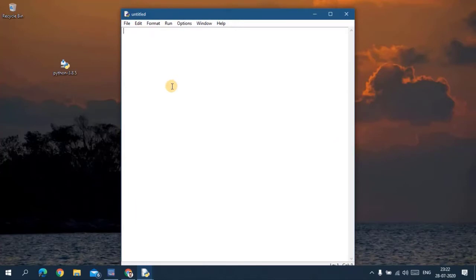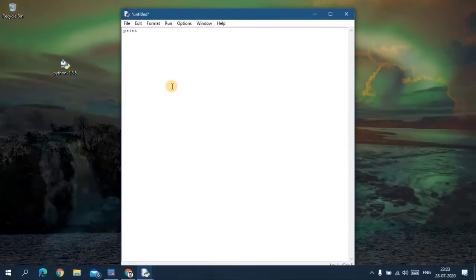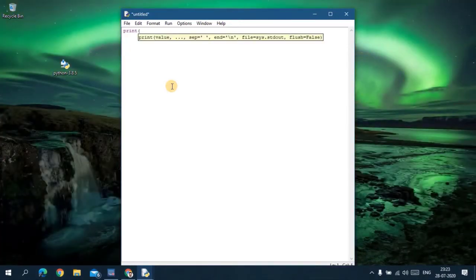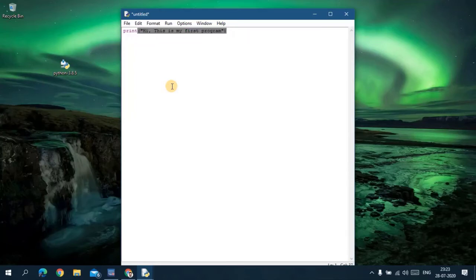If you want to print any message, we simply write print, start parenthesis, double quotes, hi, this is my first program. Close this and go here to run module.